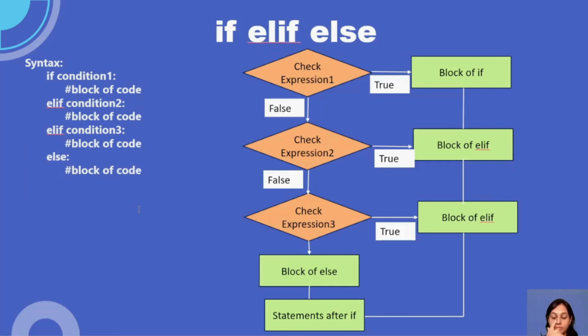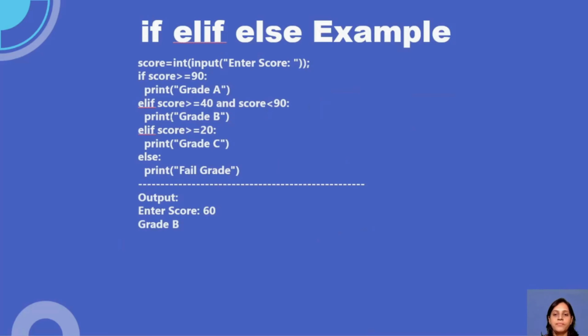Guys, we will practice a lot of code. First, I am exploring the theory part. So this is one example, just for your understanding. See, first, what is the scenario I have created here? I am trying to get a score. Some students have some score for some subjects, and based on the score, there is a grading system. So here you can see I have taken an input.